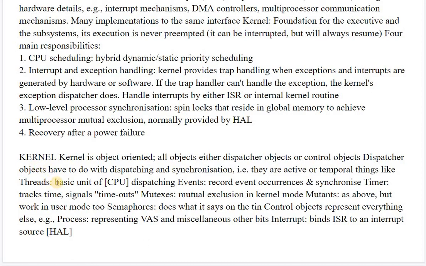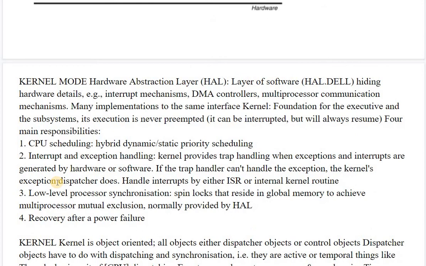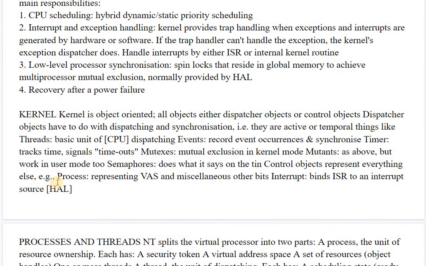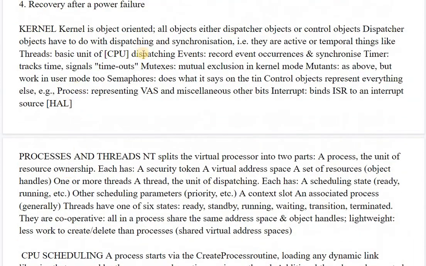All these are also the functions of the DMA control. All these are the functions of your kernel mode. And this kernel is basically object oriented, so all are objects, either dispatcher objects or control objects. Dispatcher objects have to do with dispatching and synchronization, that is, they are active or temporal things like threads, the basic unit of CPU dispatch, events that record event occurrence and synchronization, and timers that track time, signal timeouts, etc.